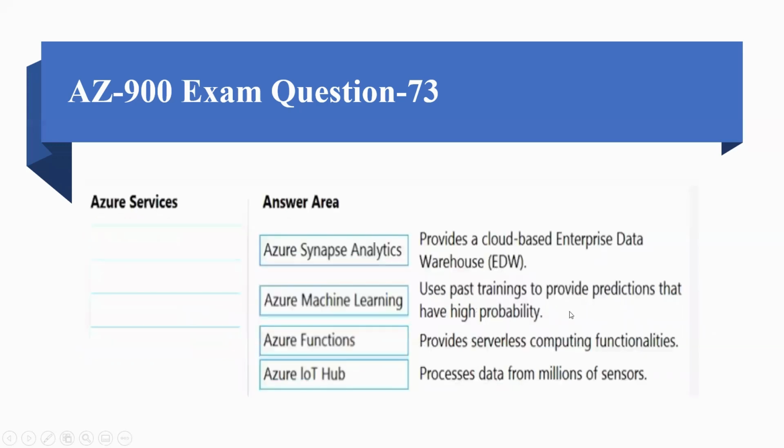And the answers would be: Azure Synapse Analytics provides a cloud-based EDW. Azure Machine Learning uses past training to provide predictions that have high probability. Azure Functions provides serverless computing functionality. Azure IoT Hub processes data from billions of sensors.